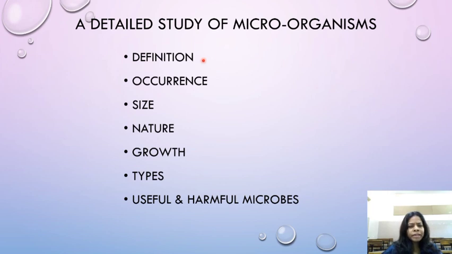What are microorganisms? Occurrence. Where are they found? What is the size? What is their nature? Growth. How do they grow? Where do they grow? What are the types? Useful and harmful microorganisms. Most of the times, we feel that microorganisms are always bad, are always harmful. But no, there are many useful microorganisms, children. We will see about them in the next video.